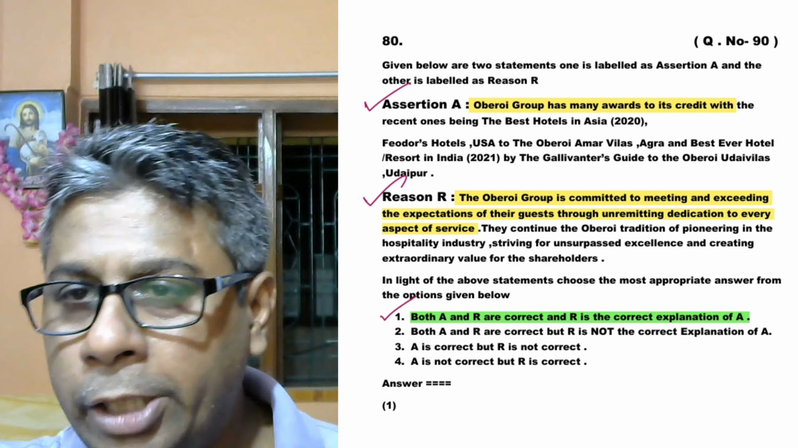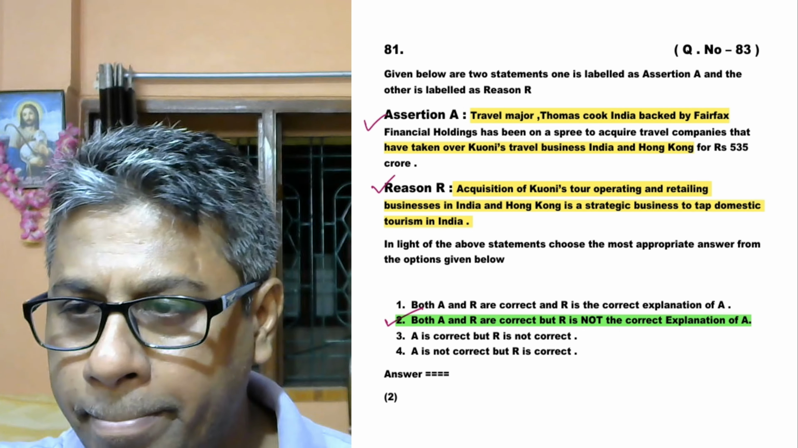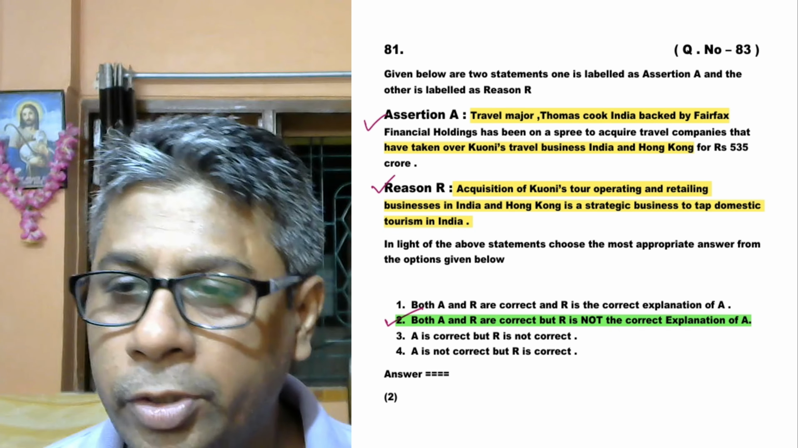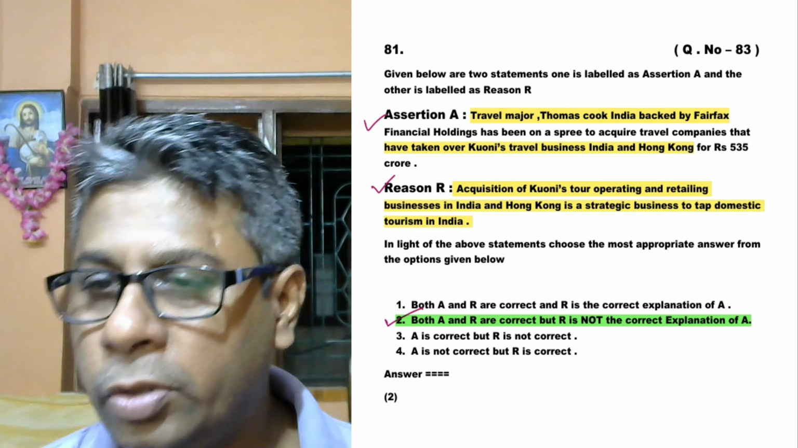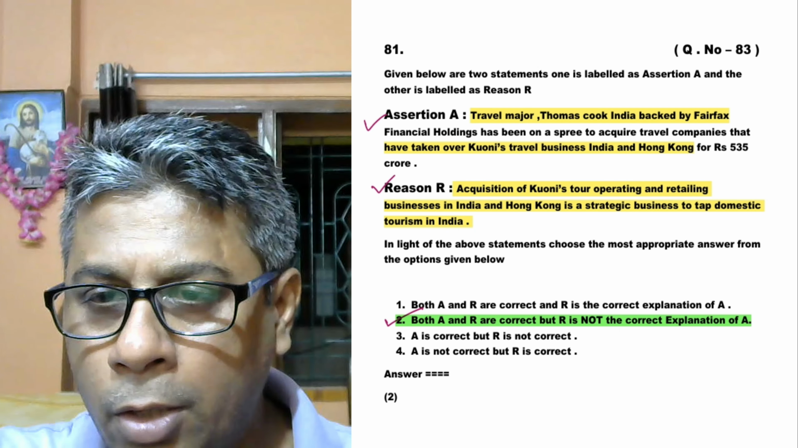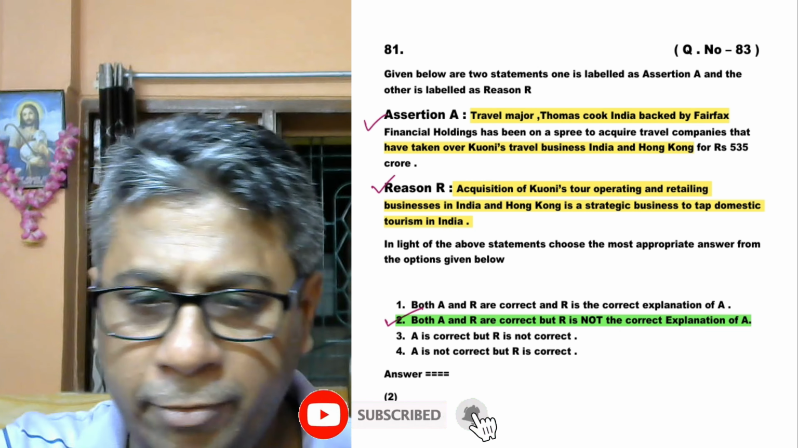Move on to the next question, question number 83. This question is also based on assertion and reason. The topic is based on travel agency, Thomas Cook. Travel major Thomas Cook India, backed by Fairfax Financial Holdings, has been on a spree to acquire travel companies, and has taken over Kuoni's travel business in India and Hong Kong for 535 crore.